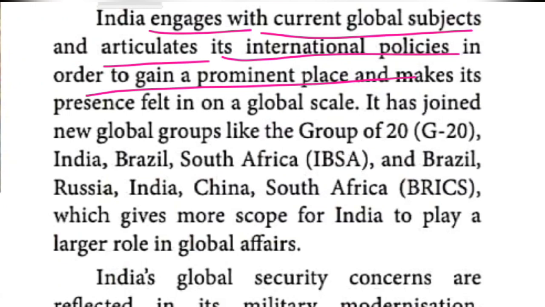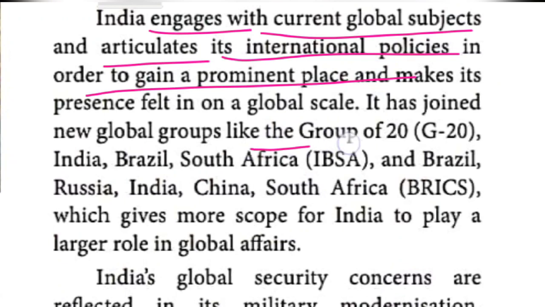India joined with the current global subjects, that is, current world countries, and articulates, showing the ability to speak fluently, its international policies in order to gain a prominent place, the important place, the correct place. So India joined with some global groups. Just before, I told you, India engages means joined. With whom did India join? With the G20 countries.